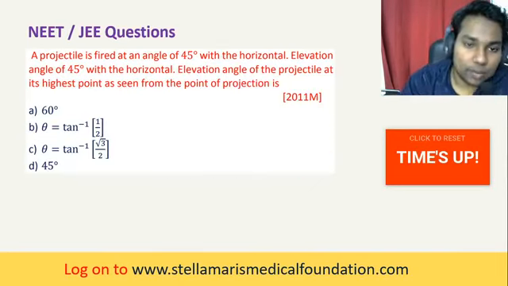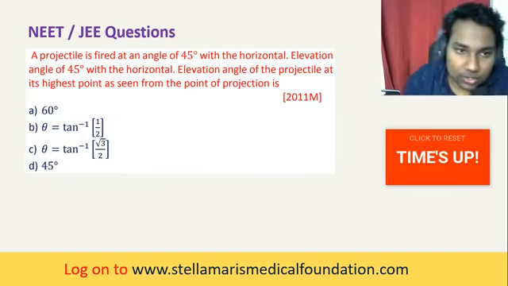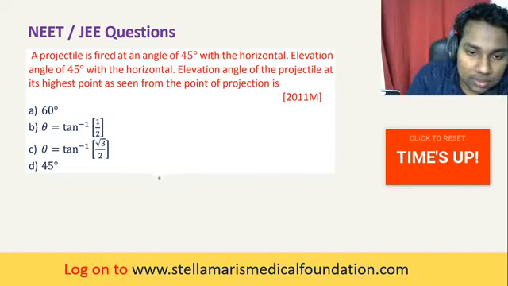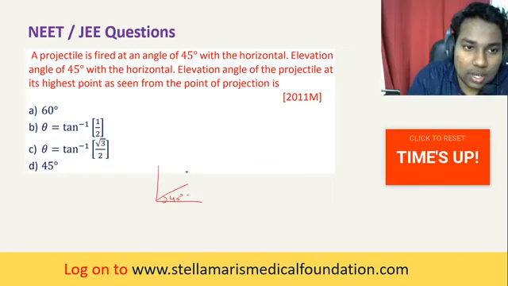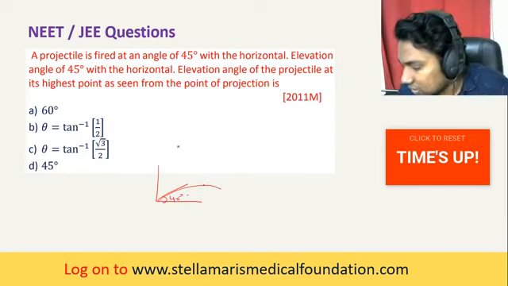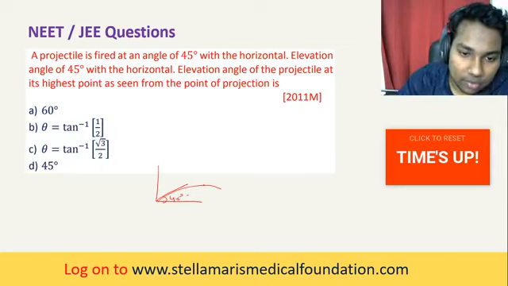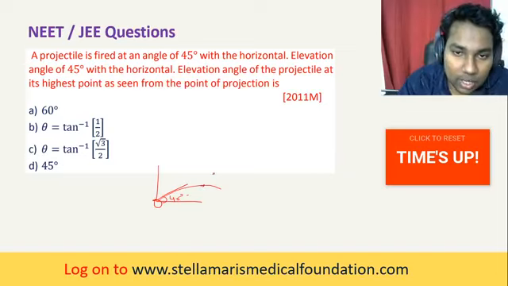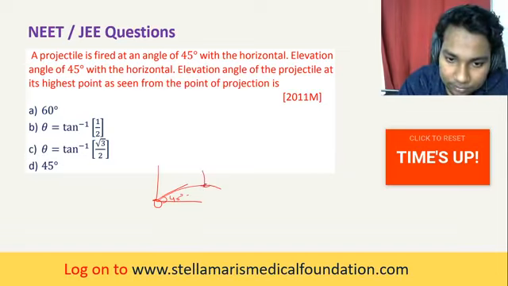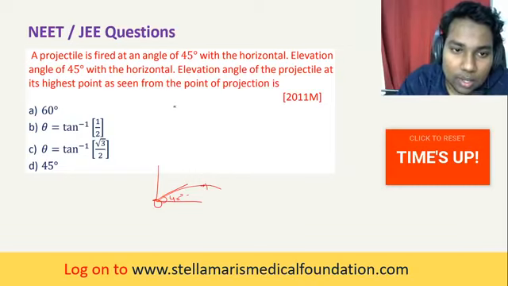Okay. A projectile is fired at an angle of 45 degrees with the horizontal, like this. Elevation angle of 45 degrees with the horizontal. They are asking the elevation angle of the projectile at the highest point as seen from here to here. Highest point of the projectile. What is the elevation angle they're asking? Okay, so comment your answers.